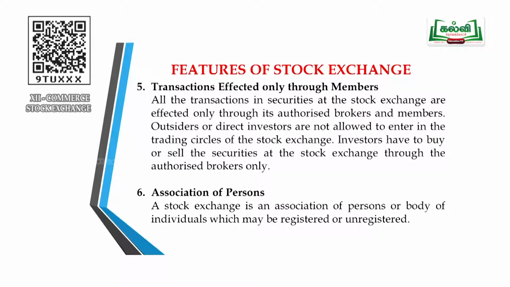Okay, the next feature is that transactions are effected only through the members. You can't deal directly in the shares. You can't directly buy and sell the shares. You can buy and sell your shares with the help of brokers. So all the transactions in the stock exchange are effected through authorized brokers and members.